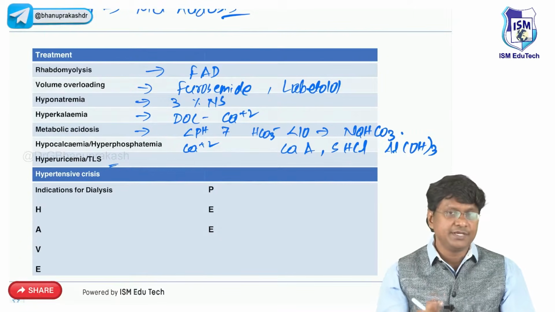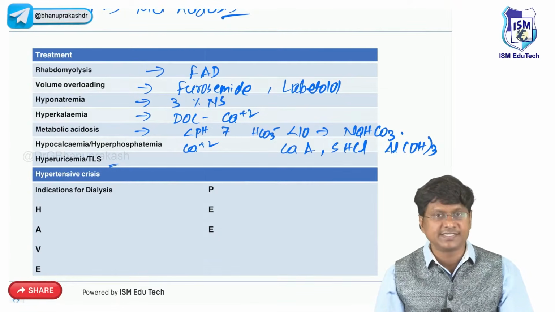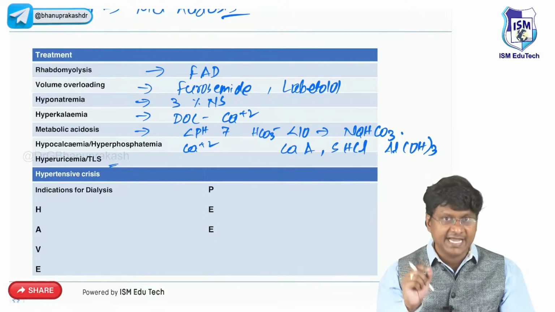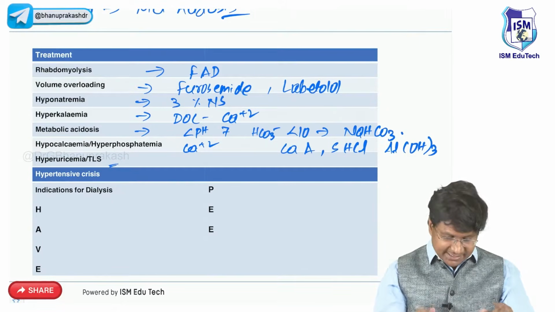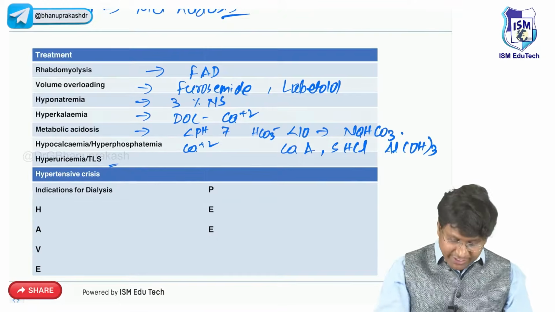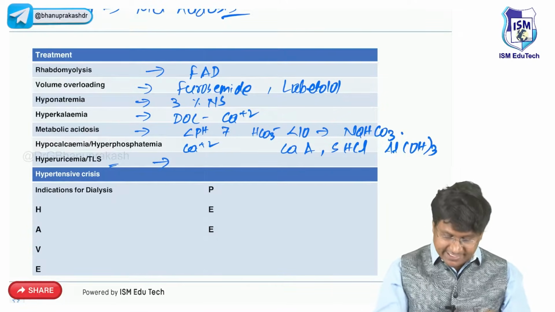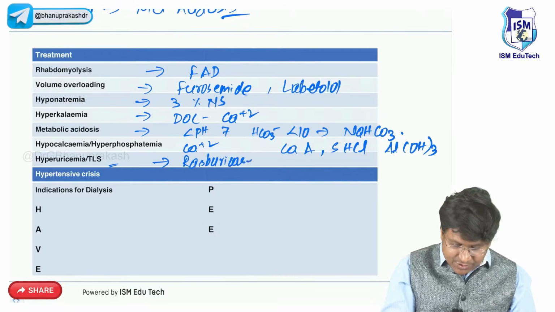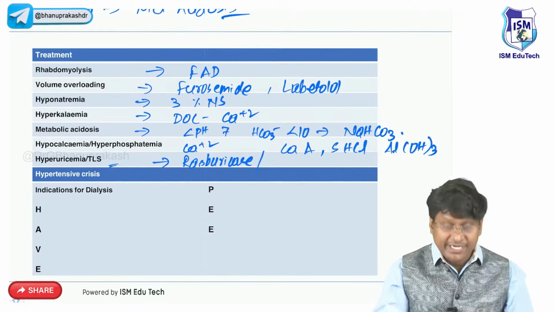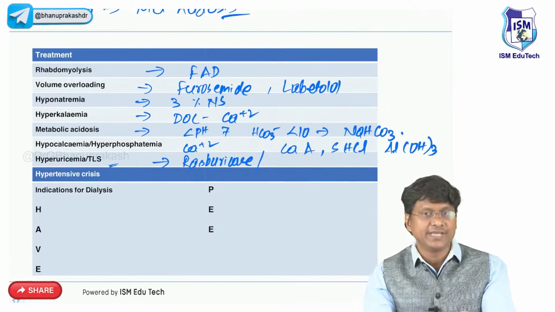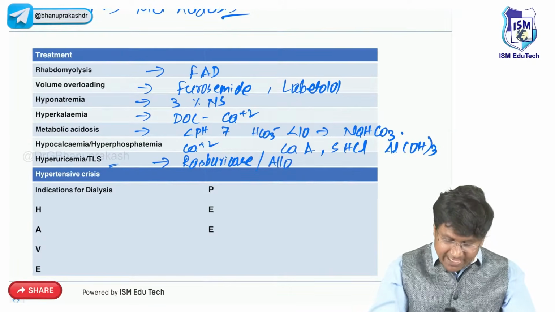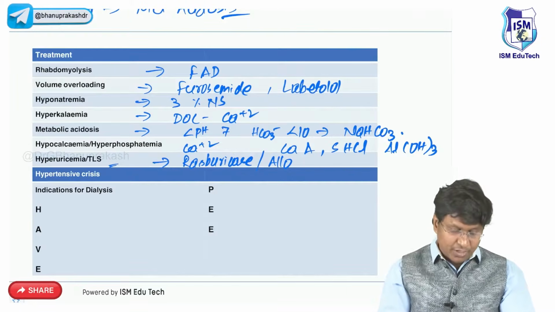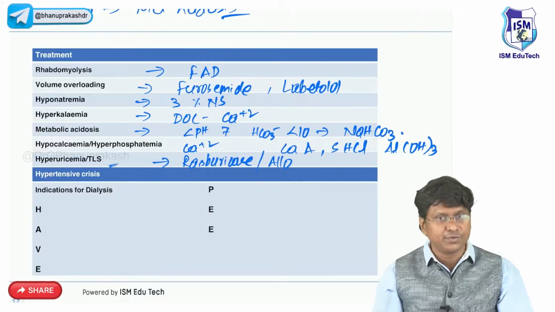So hyperuricemia, you can have that in case of the tumor lysis syndrome. So whenever there is hyperuricemia, that is in tumor lysis syndrome, you need to give a uricosuric agent, and that particular uricosuric agent is rasburicase, right? Or you need to give a drug which will decrease the uric acid synthesis, and that will be allopurinol. That will be your allopurinol. So this is a treatment for your acute kidney injury.